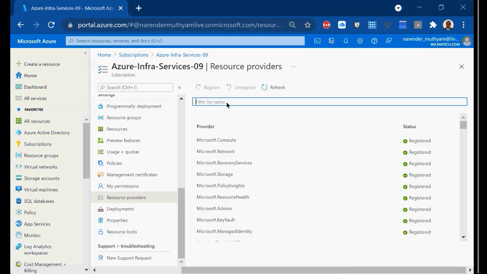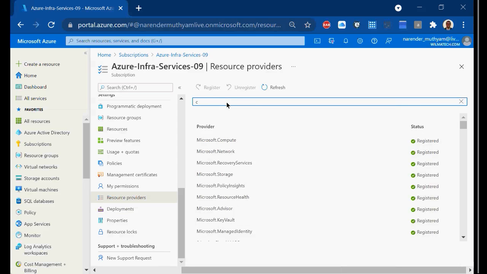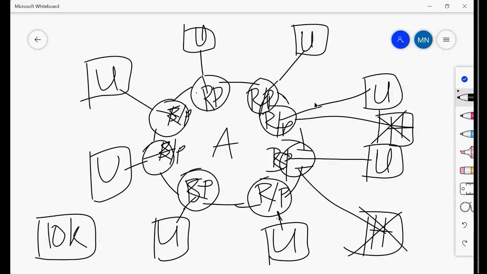For example, I am not using Cosmos DB. There is also API management. My developers asked me to provide API management services in my company, but it is not registered. So what I have to do is select this one and click register. Simple. Whatever your company wants to use, first you need to register it. Once you register it, it gives the users the ability to use these services.